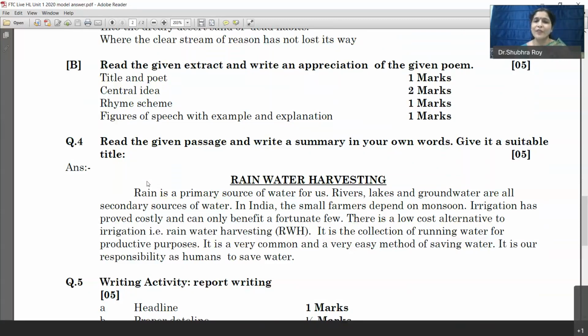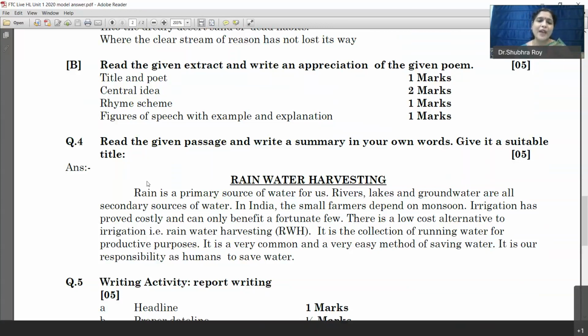and then you have to form a summary. The fourth very important point is single paragraph. If you make it into 2-3 paragraphs, you lose formatting marks immediately. So single paragraph summary. And the fifth point is vocabulary and grammar. 1 mark is for vocabulary and grammar, where grammatically you should not go wrong.